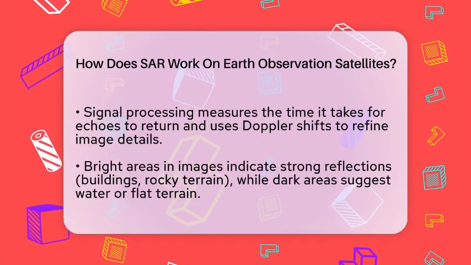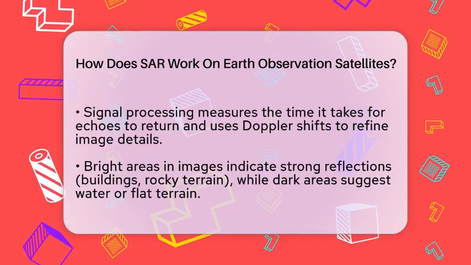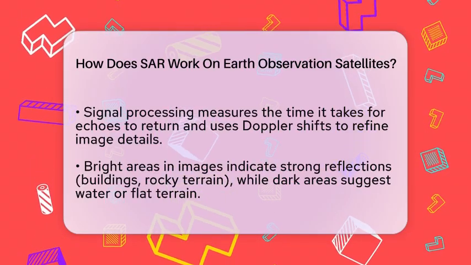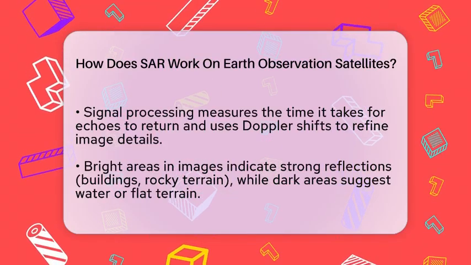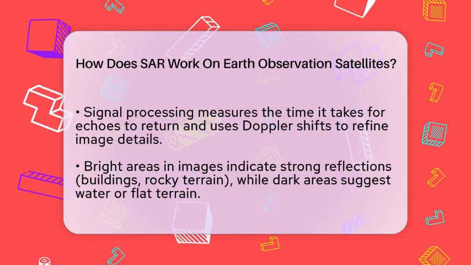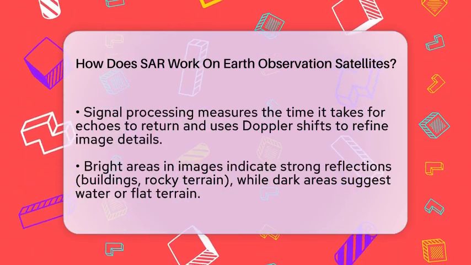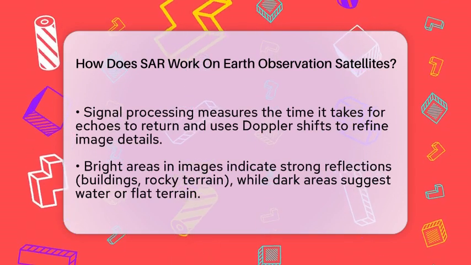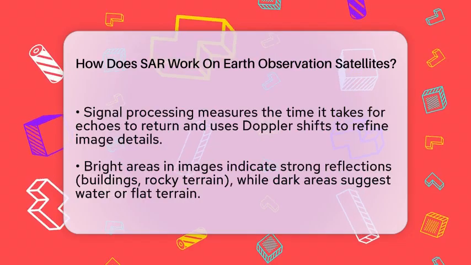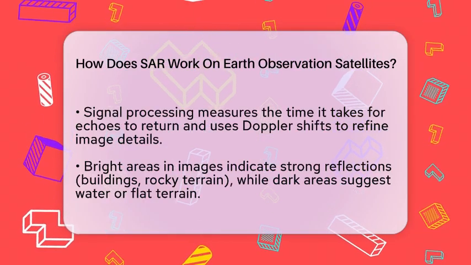Because SAR can operate day and night and in all weather conditions, it is used for many important tasks. It helps detect changes in land surfaces after earthquakes or landslides. It can monitor flooding even when clouds cover the area. SAR also tracks ships at sea during the night or in bad weather, providing vital information for security and navigation.